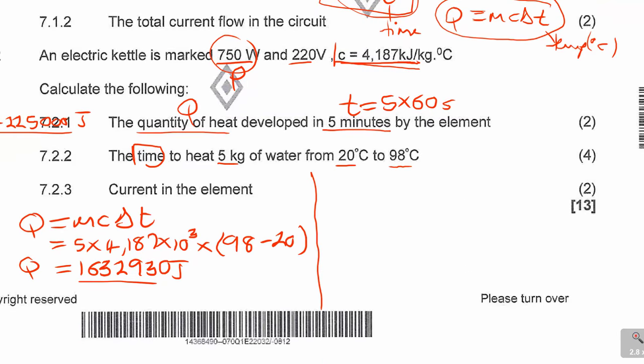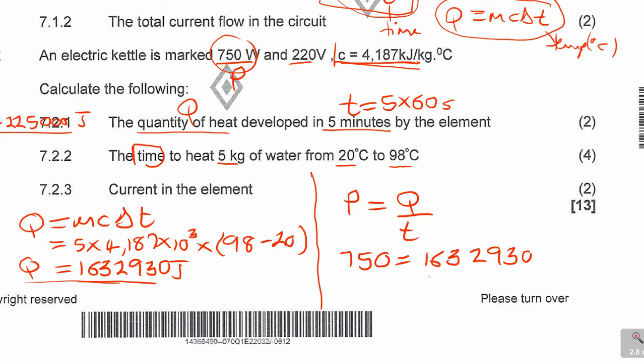So to simplify it, we'll have P is equal to Q over T, but we already got our Q, and we got our P, which is 750 from the formula. So 750 is equal to 1632930 divided by what? By time. Then how do you make T the subject?